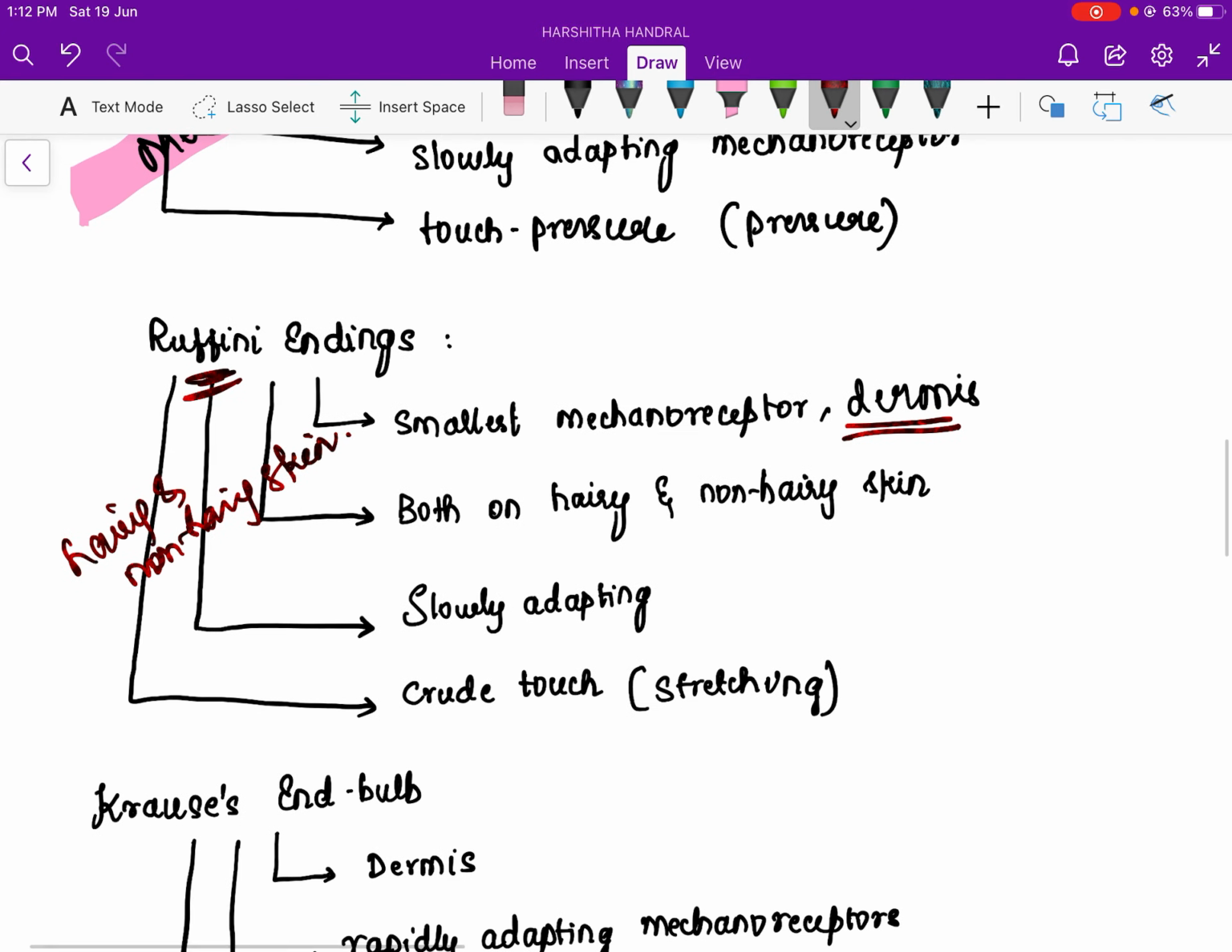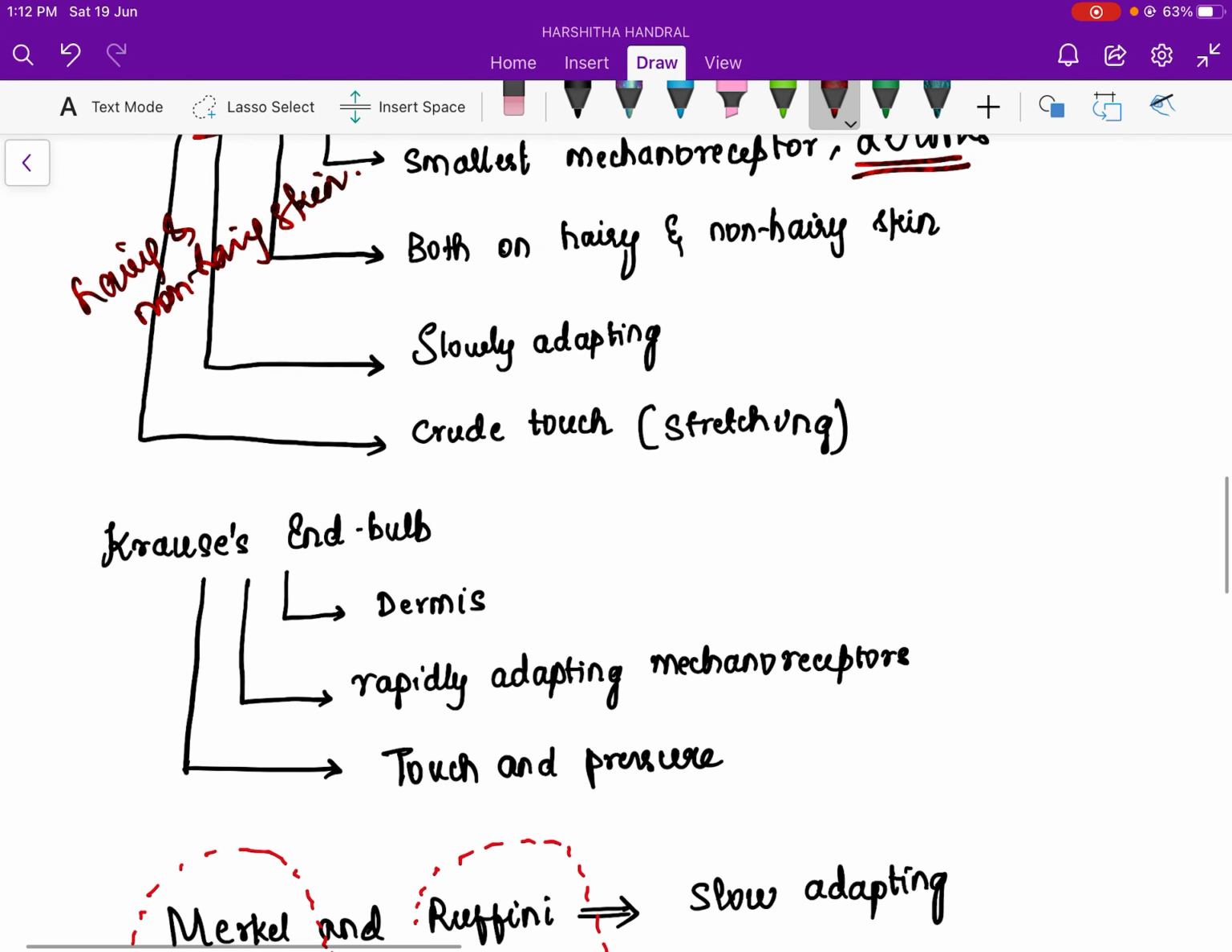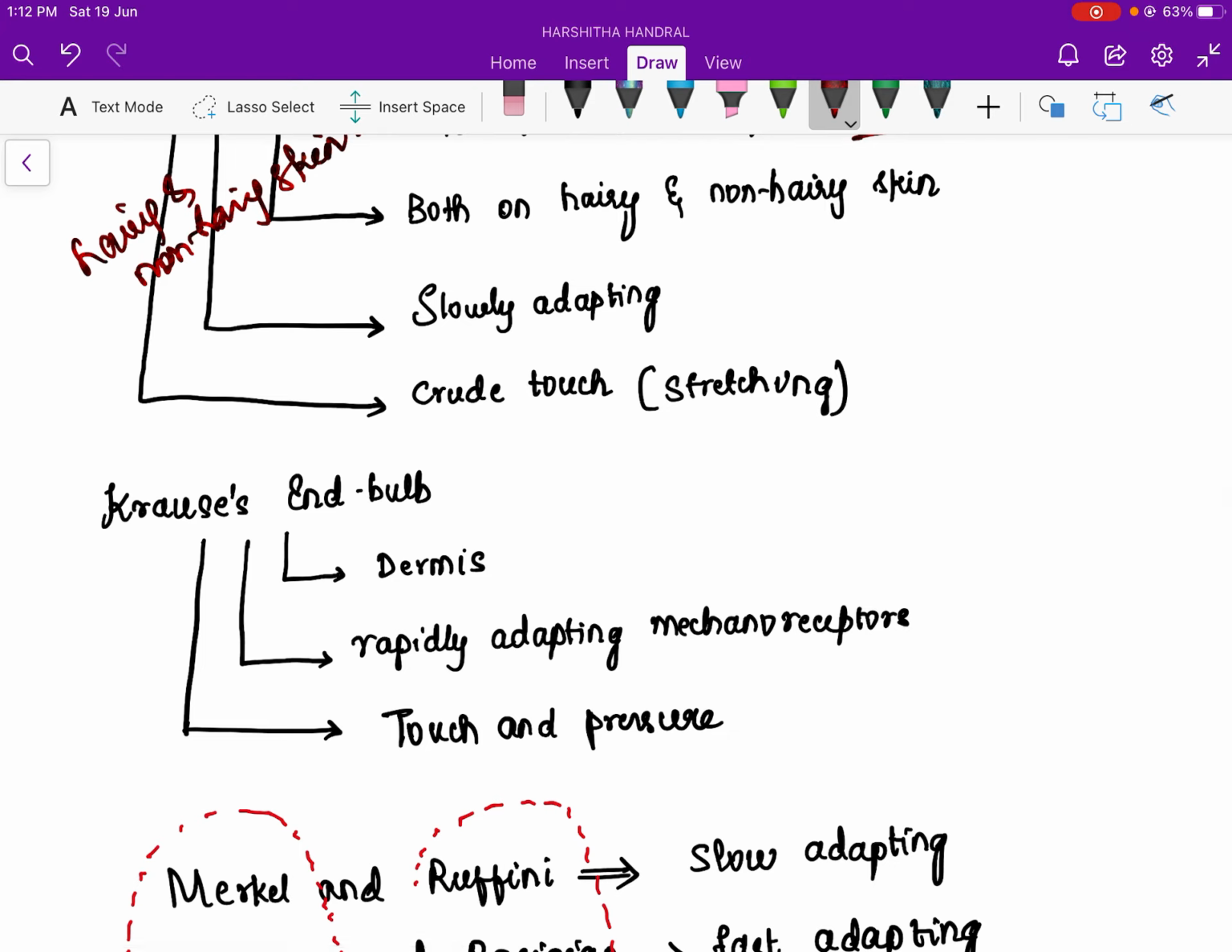Now we will learn the last one, that is the Krause's end bulb. Krause's end bulb is also deeper, like only the two Ms are superficial, and all the others which I have listed are in the deeper layer of the skin, that is the dermis. It is related to touch and pressure, just like the Merkel. How you use a marker is you touch and then you put pressure. So is the Krause's end bulb.